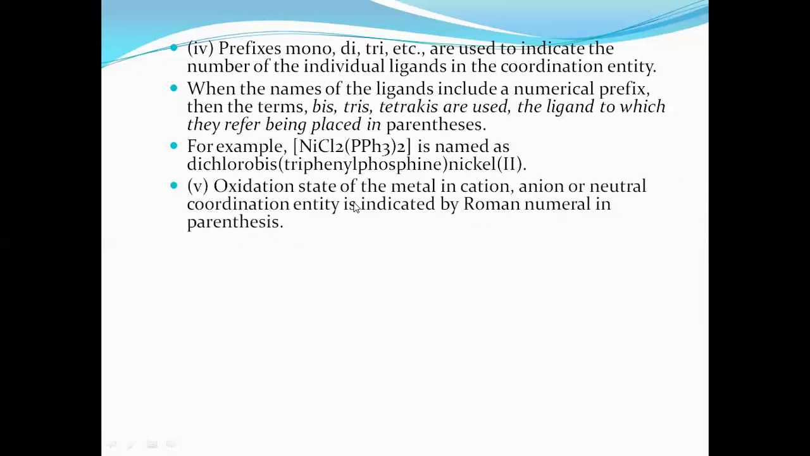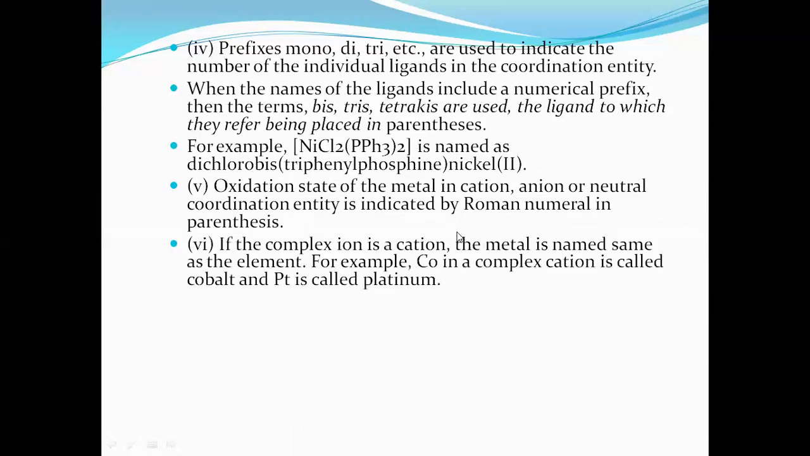Then, after writing the names of ligands, we have to calculate the oxidation state of the central metal atom. In the last class, we studied how to calculate the oxidation state of the central metal atom. Accordingly, we calculate it. Then it must be written in Roman numerals. It must be written in what? Roman numerals. Then we have to check whether the complex is a cationic complex or an anionic complex.